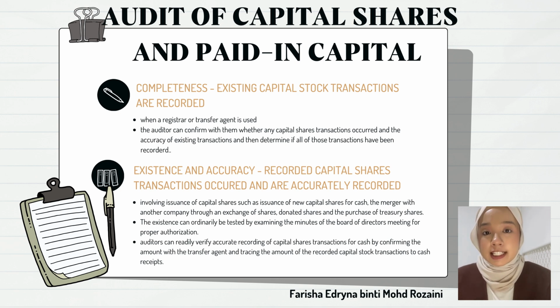Okay, second is existence and accuracy, which means recorded capital share transactions occurred and are accurately recorded. This involves issuance of capital share, such as issuance of new capital share for cash, the merger with another company through an exchange of shares, donated shares, and the purchase of treasury shares.